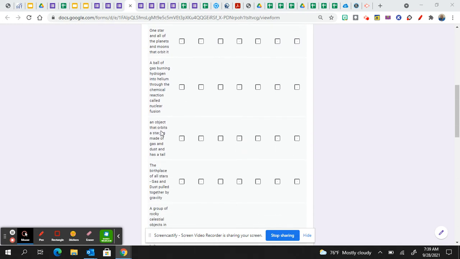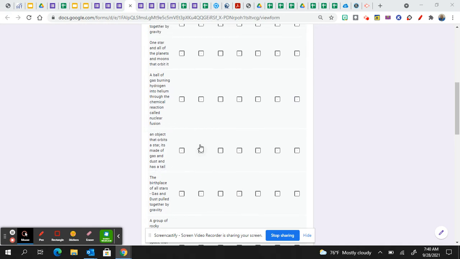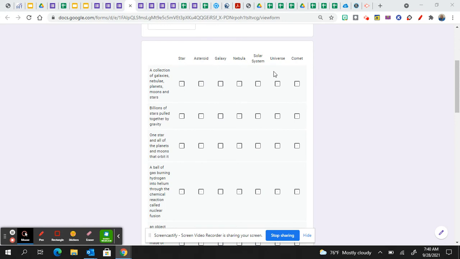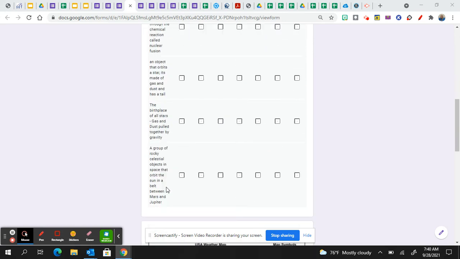Next one, an object that orbits a star. It's made of gas and dust and it has a tail. All right, it has a very, very long orbit. It's made of ice and methane gas, and then it actually has this long tail on it. So we will call this a comet. Whenever you see the word tail, you should probably think the word comet. So the correct answer here is going to be comet.